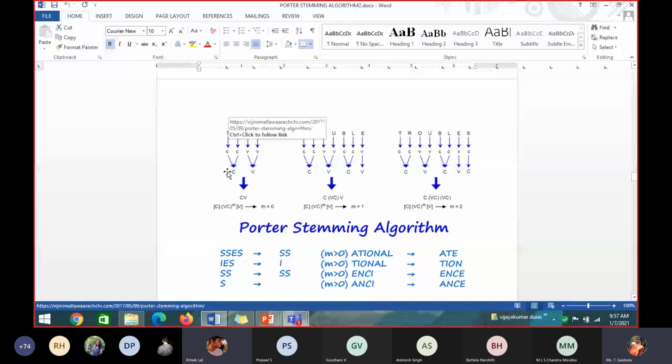Consonant. Consonant. Is E a vowel or a consonant? R, sir, R. Please tell me faster. Consonant. E, vowel. Again E, vowel. So vowel.